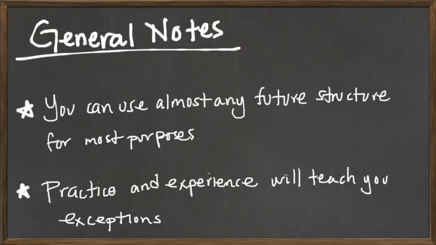Okay, some general notes about the future tenses or references. Well, first one is that you can use almost any future structure for most purposes. So in general, we can use will be able to if we're talking about an ability. We can use will, we can use going to, and we can use the present continuous for the future. Another note that is important: practice and experience will teach you exceptions. There are certain exceptions that you will find out about in the future, but right now we're not going to cover those.